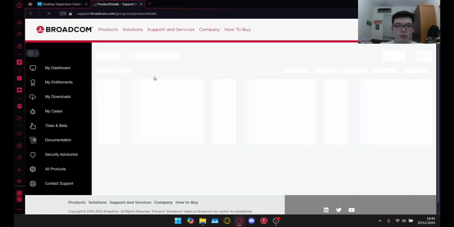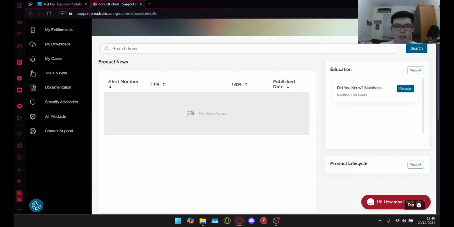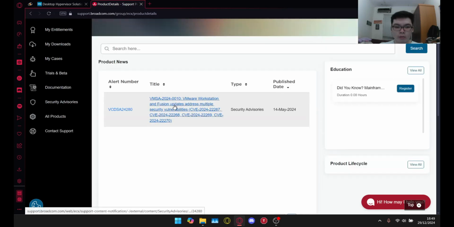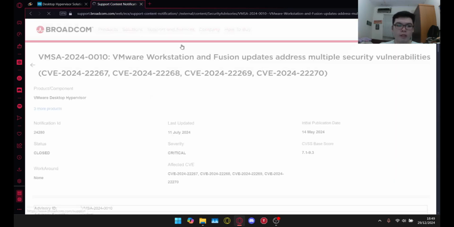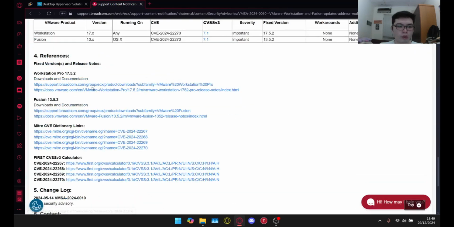So in here we should be redirected to a page where there's a link to where we can download it. It should be around here. Yeah, there you go. There's a link, and then just click it, and we'll be redirected to this page. Now in this page, just scroll to the bottom and then go to the reference part.